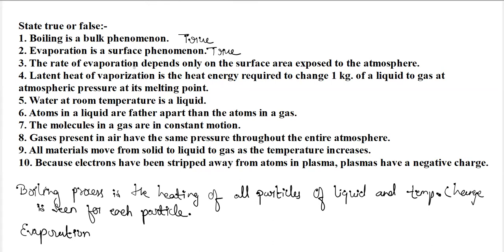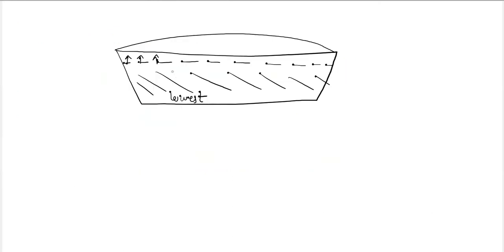Next, the rate of evaporation depends only on the surface area exposed to the atmosphere. So this statement is false. As I have told you, evaporation is faster on the uppermost layer because it has lower intermolecular force.